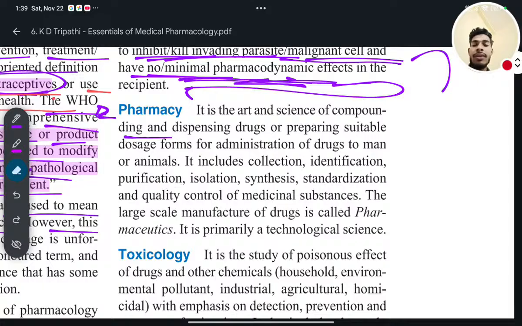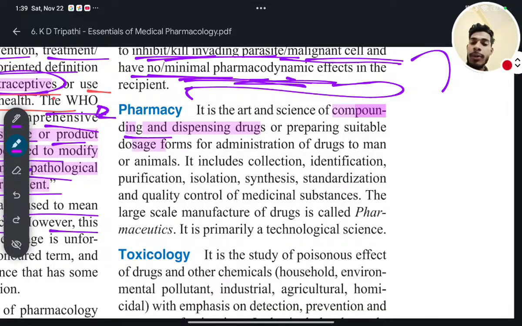So in pharmacy what will happen? It is the art and science of compounding. Compounding means preparing a drug. Ultimately what are the drugs? These all are chemicals. So a chemical should be prepared, in technical terms it is called compounding. So compounding and dispensing means giving the drug to the patient. Dispensing means you have to provide the drug, or prepare a